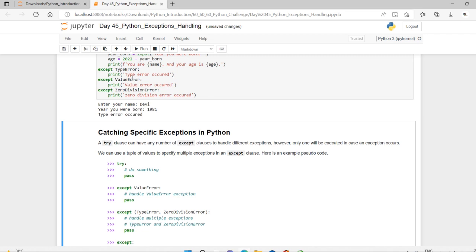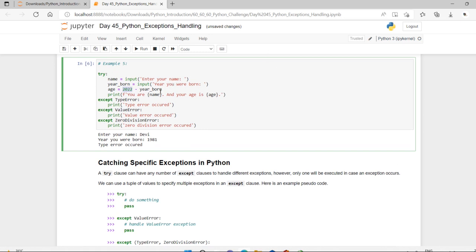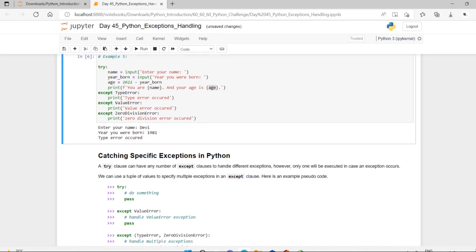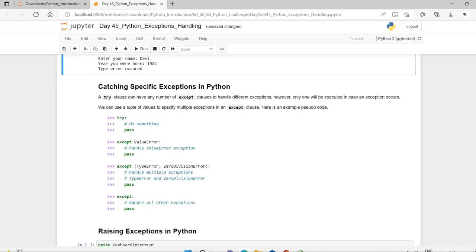And here also the type error occurred. Here it is 2022, and the year you were born gives you a value of number, and you are going to make use of that. And your age has to come as a value, but here we are getting a type error, where we have done something wrong. Okay, and now I want to know what the exact error is and how we catch it by specifying the exception that occurred in Python.